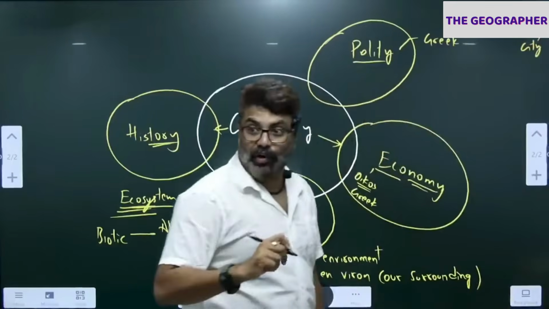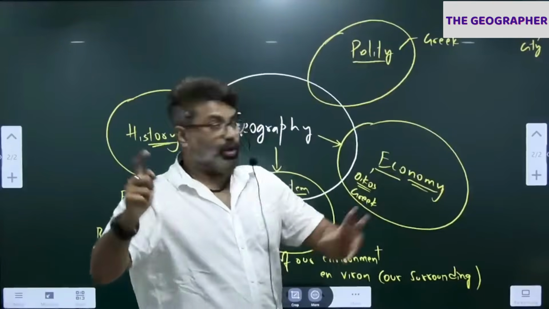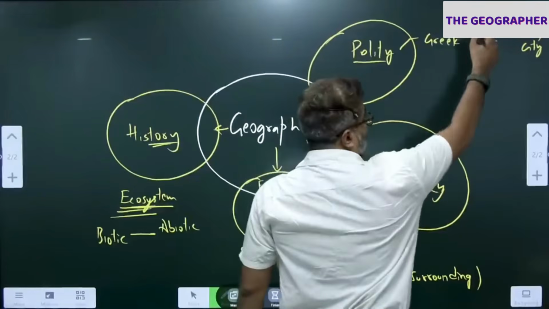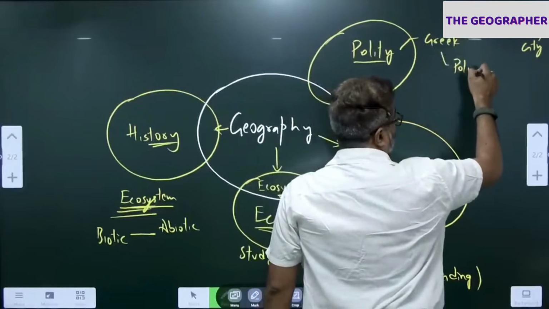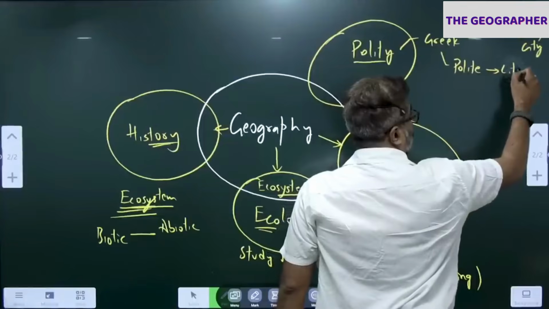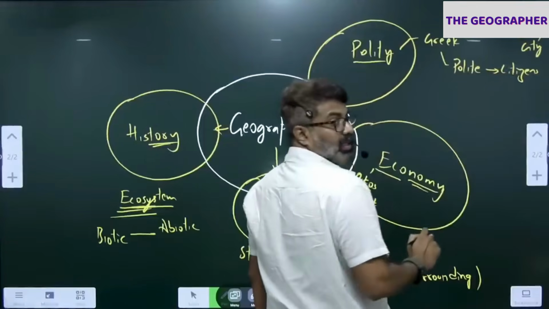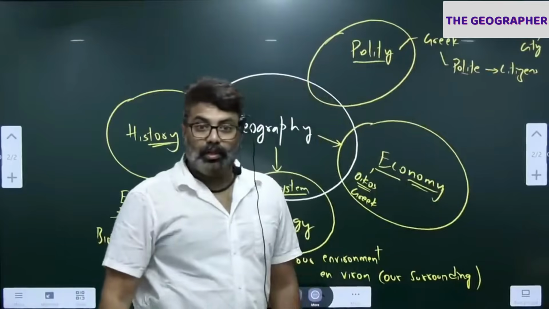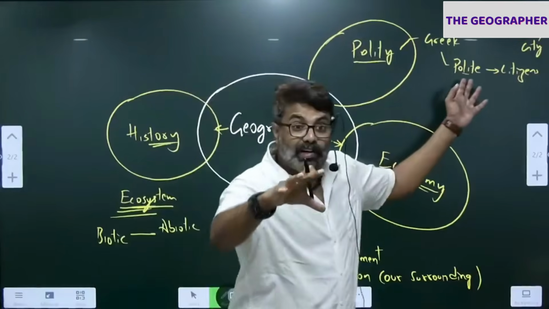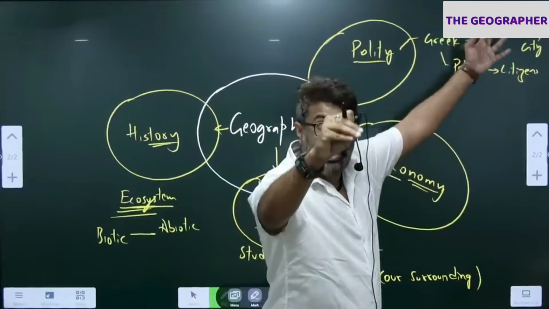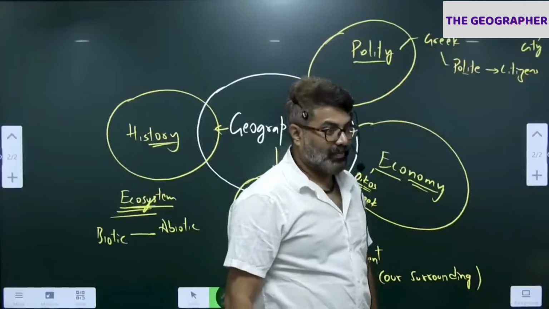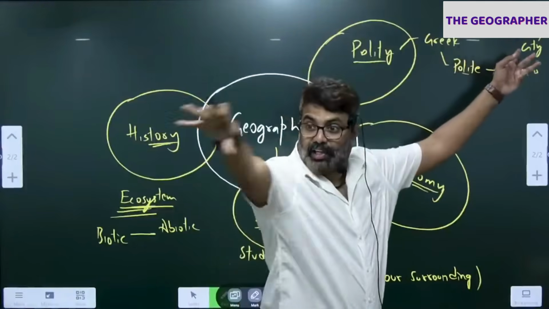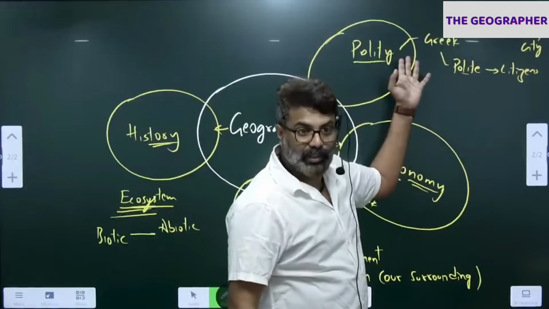You can Google this if you still have doubt. What is the origin of the word polity? It will show Greek origin, polis means land, town. It comes from another Greek word, polite, which means citizens. Notice this please. So the word polity comes from two words. What is polity? Governance of citizens and administration of land is polity. Governance of citizens of the country and administration of that country is called polity, Indian polity. That's how you read that.